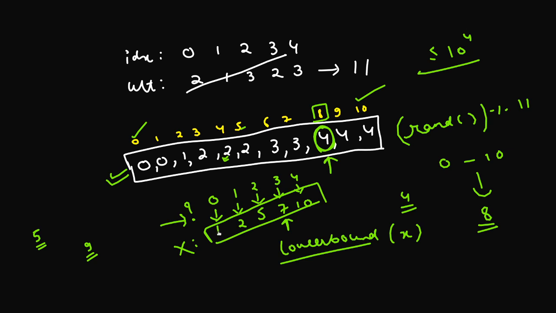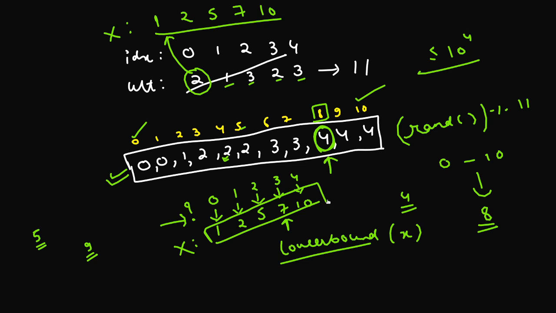The first entry is corresponding to this particular value minus 1, which is 1, and you just keep adding these values one by one, and you just make that cumulative array that will be your X. Okay, so the first entry is this 2 minus 1, which is 1. Then you add this 1 and that becomes a second entry. Then you add this 3 to this 2, that becomes a third entry. You add this 2 to this 5, that becomes a fourth entry, and you add this 3 to the 7, that becomes your last entry. And you can see that 1 2 5 7 10 is what our array is.